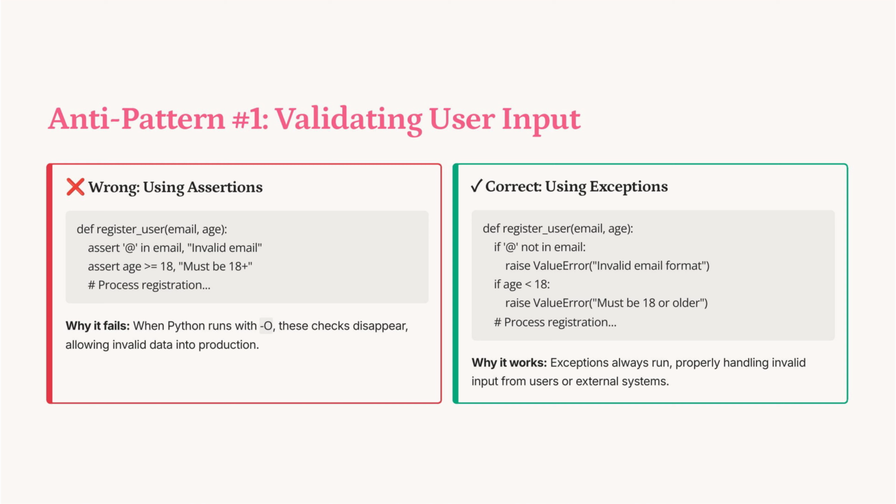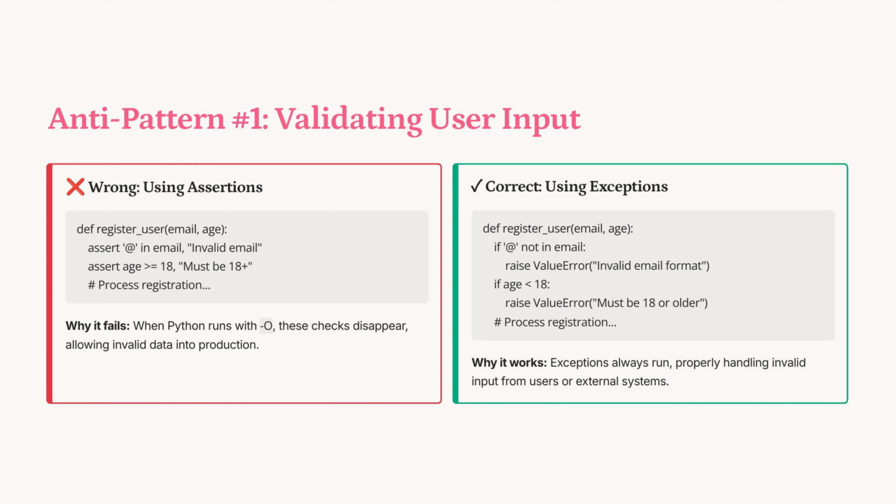Using assertions for input validation is risky because they can be bypassed with Python's -O flag, leading to invalid data in production. Instead, use exceptions like ValueError to ensure checks always execute, effectively handling invalid user input and maintaining data integrity.